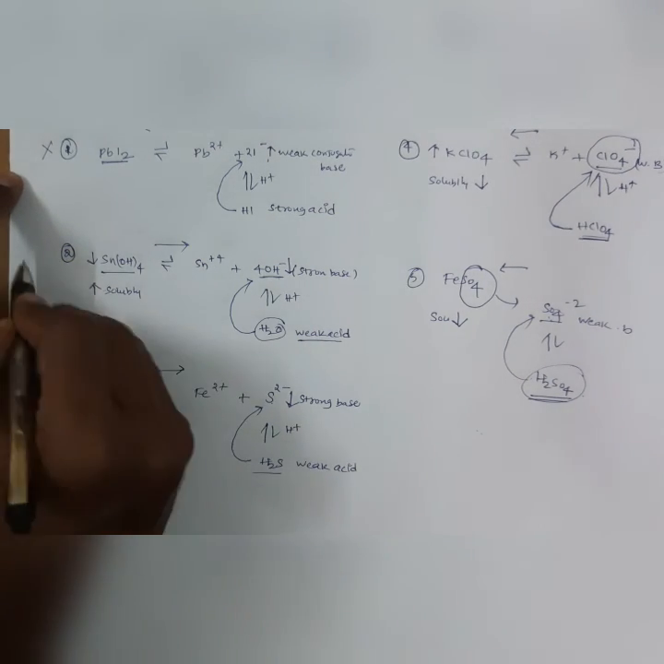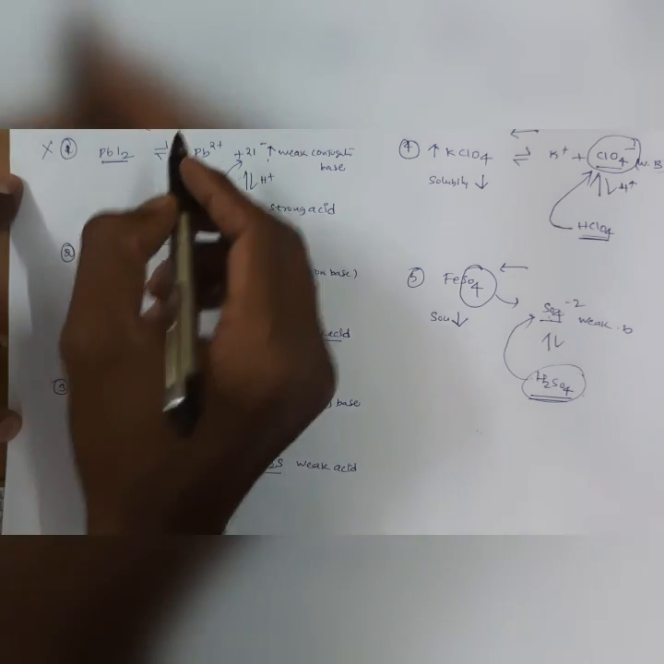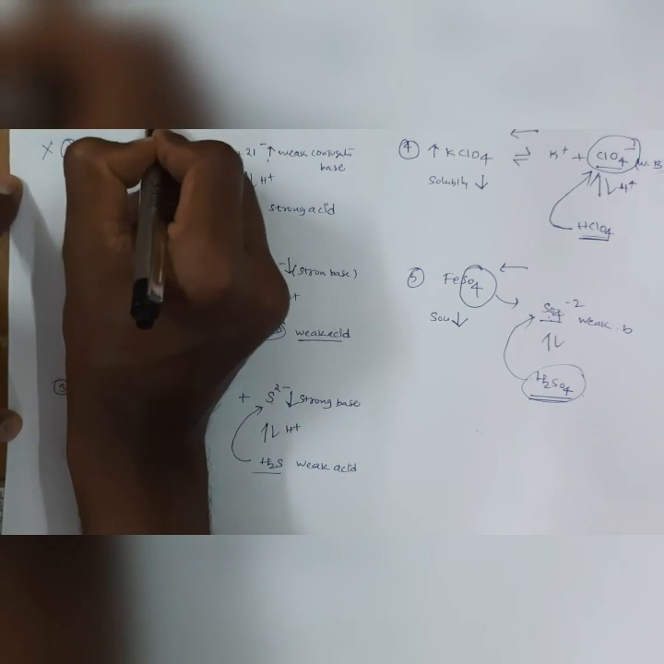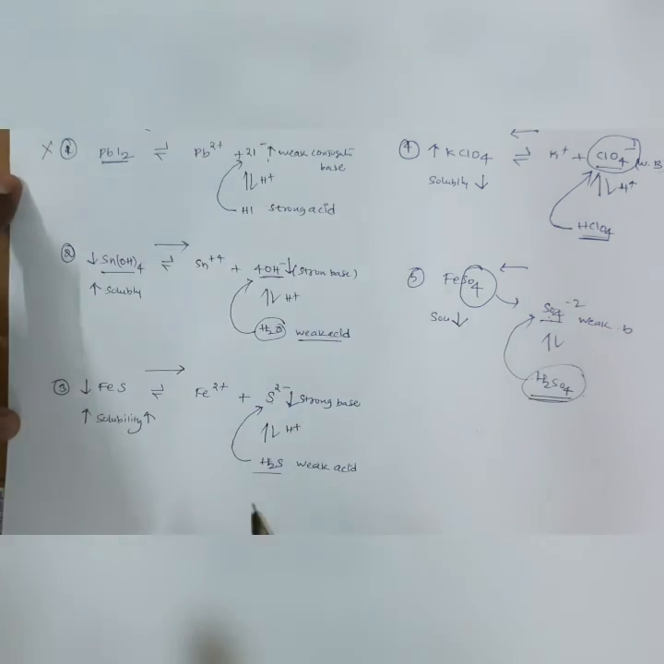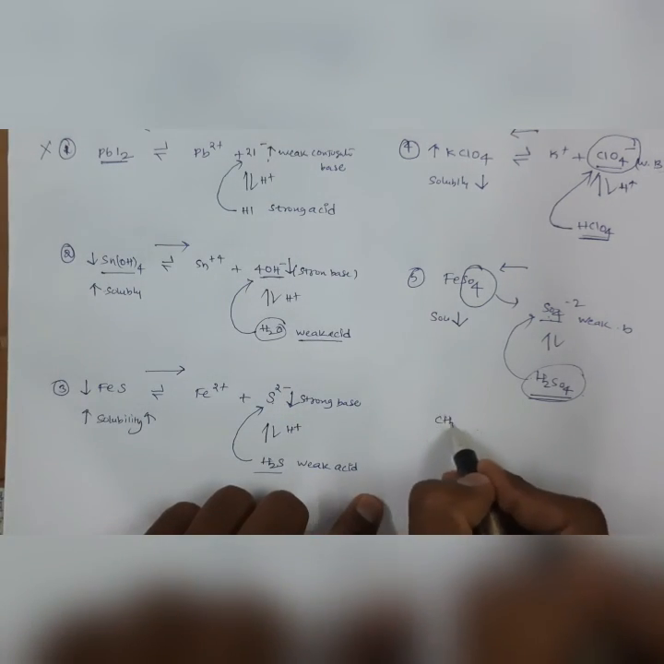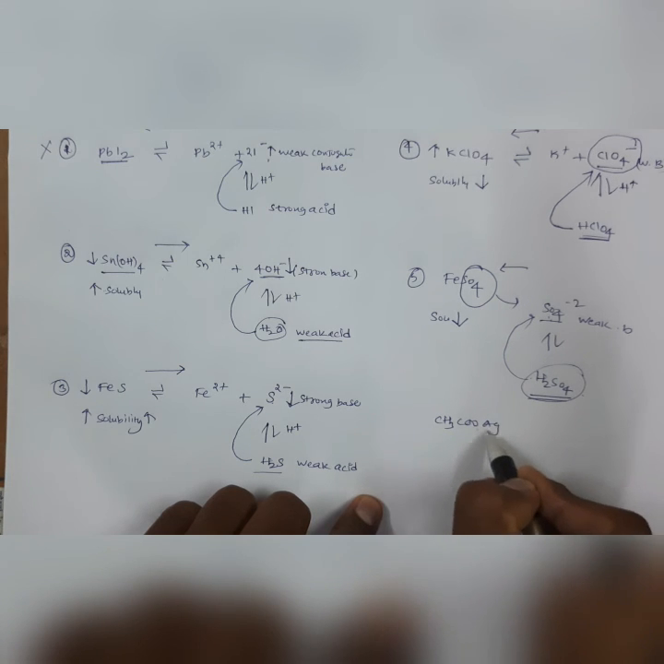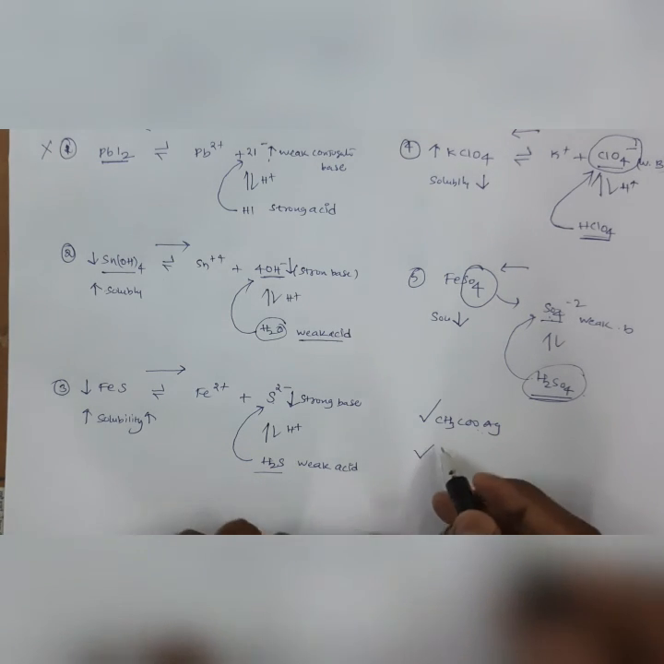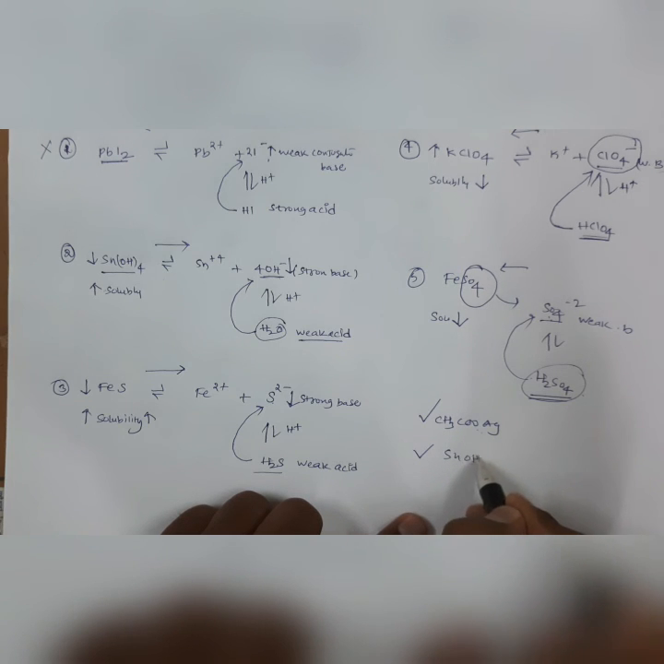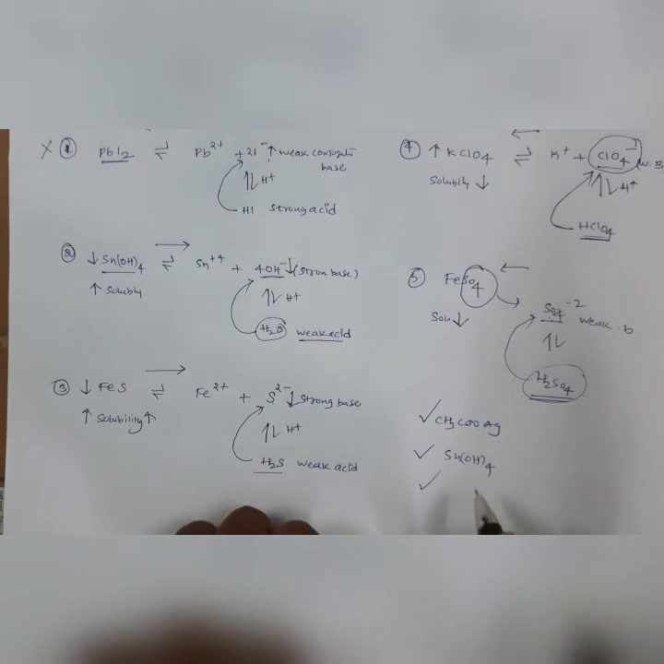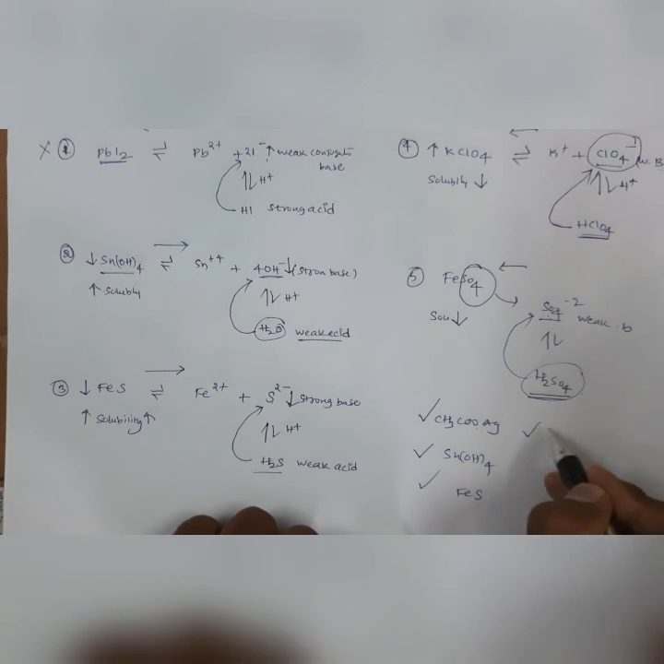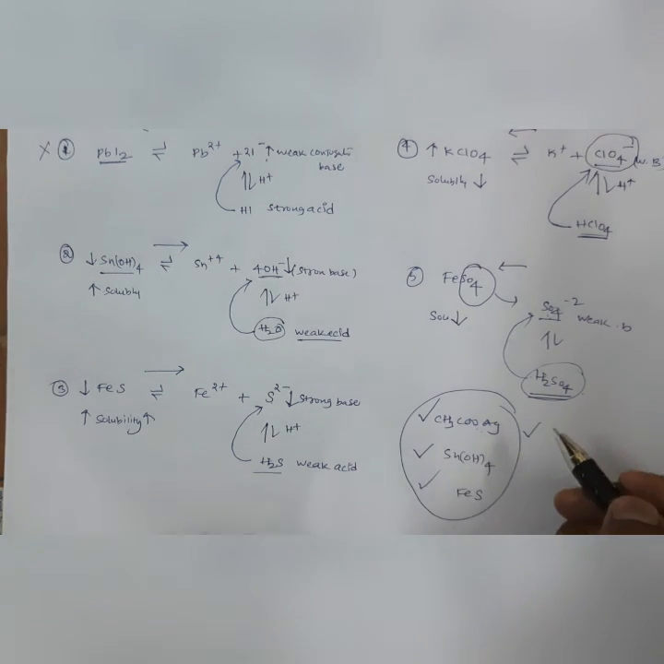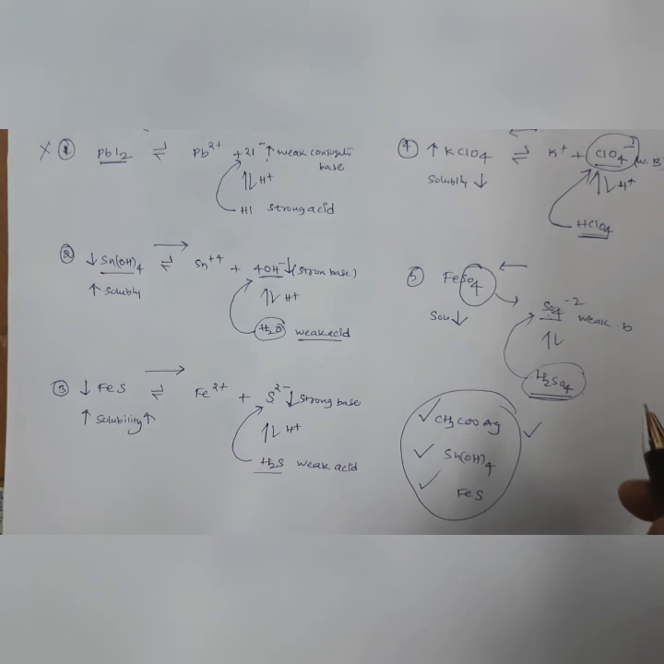So among the given options, the first one, silver acetate, CH3COOAg, is more soluble in acidic medium. I write down here: silver acetate is more soluble, Sn(OH)4 is more soluble, and FeS is more soluble, and that's it. Of the given salts, only these three are more soluble in acidic solution.